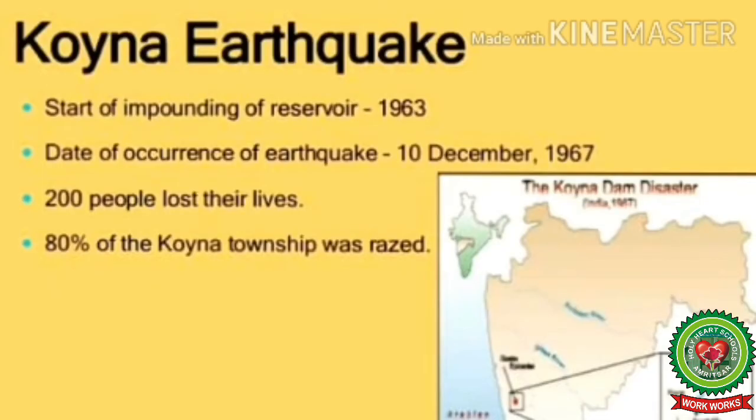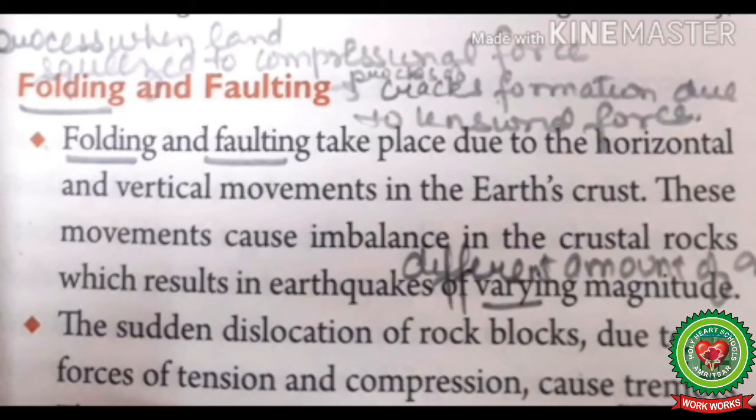So now let's read. Folding and faulting. Folding is a process when land gets squeezed due to the compressional forces, and faulting is a process of crack formation due to the tensional forces. Folding and faulting take place due to the horizontal and the vertical movements in the earth's crust. These movements cause imbalance in the crustal rocks which results in earthquakes of varying magnitude, means of different amounts of energy. The sudden dislocation of rock blocks due to the forces of tension and compression causes tremors, means vibrations or slight earthquakes.